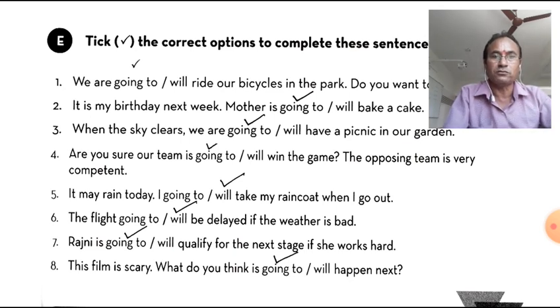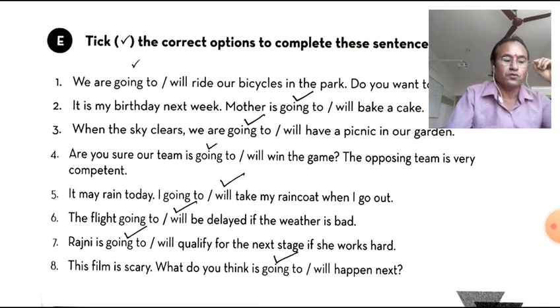Are you sure our team is going to win the game? The opposing team is very competent. So here also intention, prediction, promise. Are you sure our team is going to win the game? Are you sure means prediction.